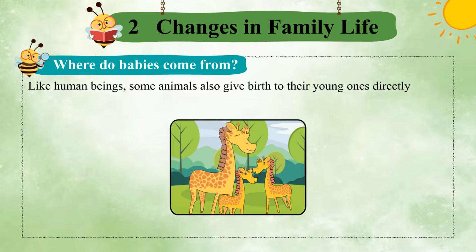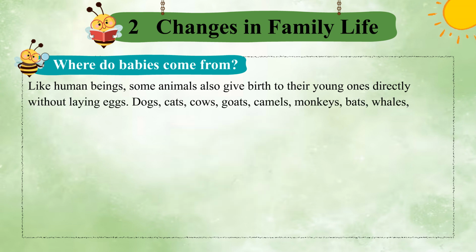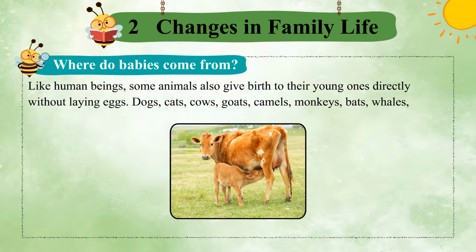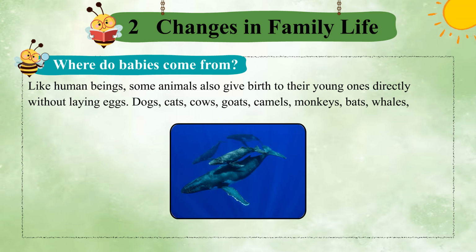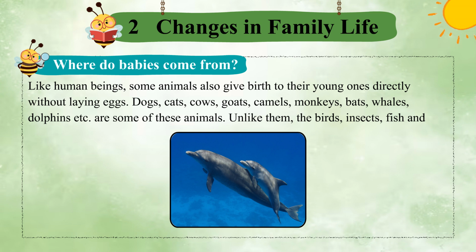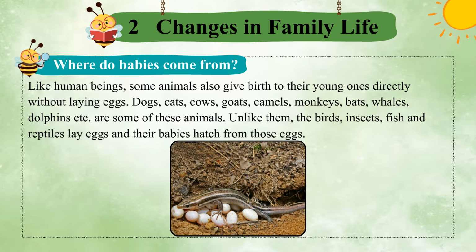Like human beings, some animals also give birth to their young ones directly without laying eggs. Dogs, cats, cows, goats, camels, monkeys, bats, whales, dolphins, etc. are some of these animals. Unlike them, the birds, insects, fish and reptiles lay eggs and their babies hatch from those eggs.